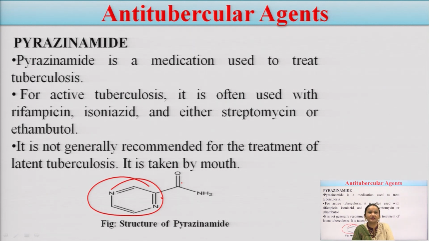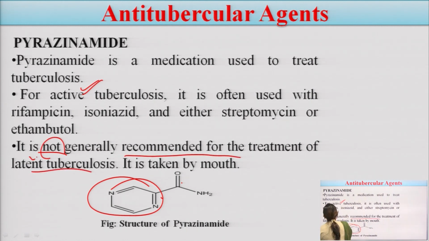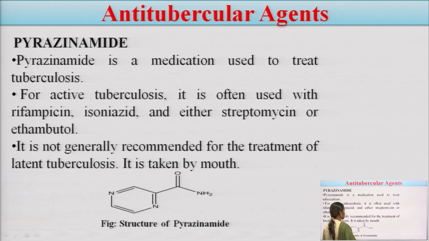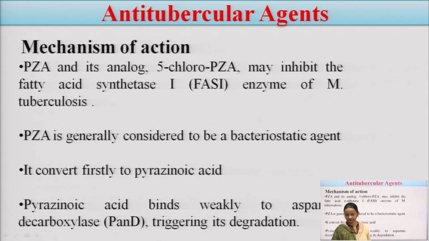It is not generally recommended for the treatment of latent tuberculosis. We have already discussed active tuberculosis and latent tuberculosis. So, this pyrazinamide is basically used for active tuberculosis, but it is not recommended for latent tuberculosis. It is taken by mouth, that is, the oral route.